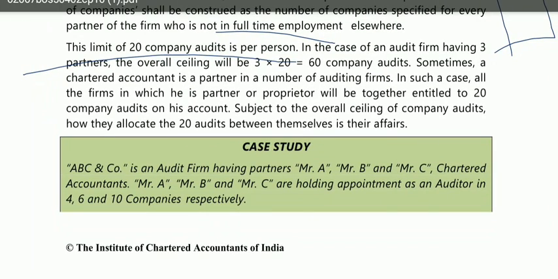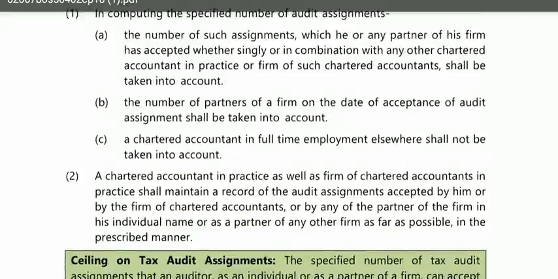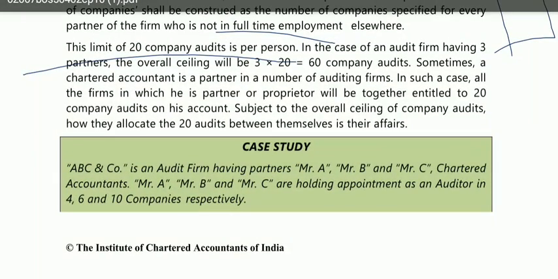So now to make it clearer to you, they have given a case study so that it will be clear. Okay, so do not worry if you have not understood anything. ABC is a company where there are 3 partners, Mr. A, Mr. B, Mr. C. Okay, and they are holding appointments in 4, 6 and 10 companies respectively. Now what we have studied is that this ceiling limit is per individual, per person and not per firm, right?